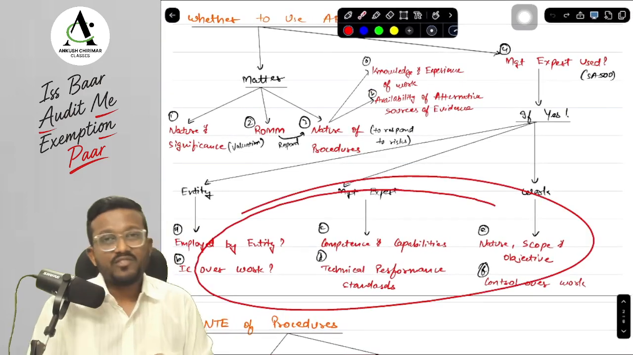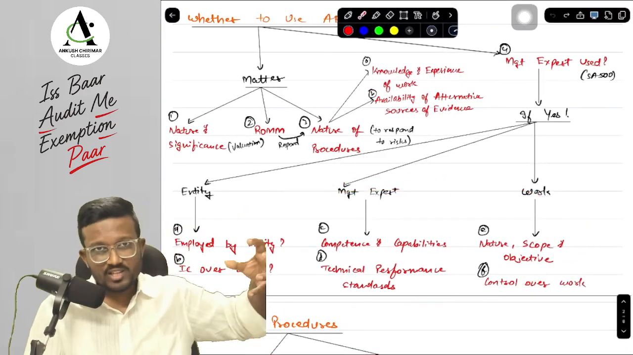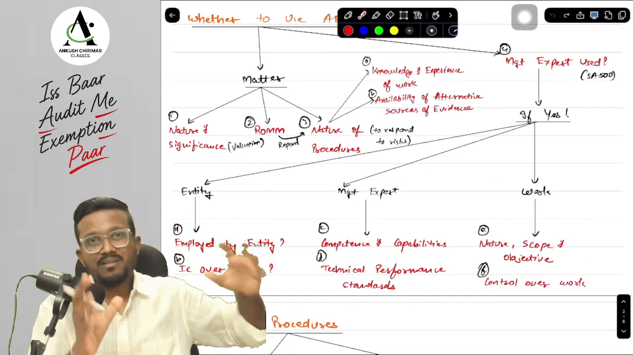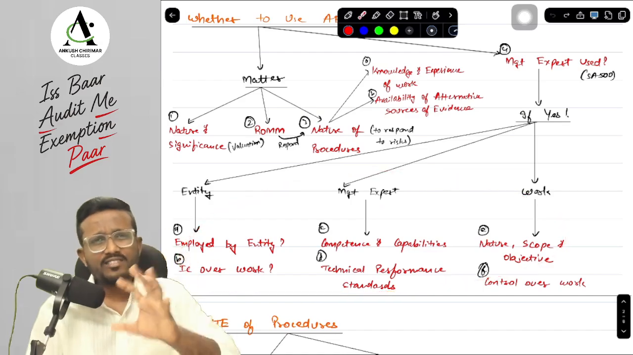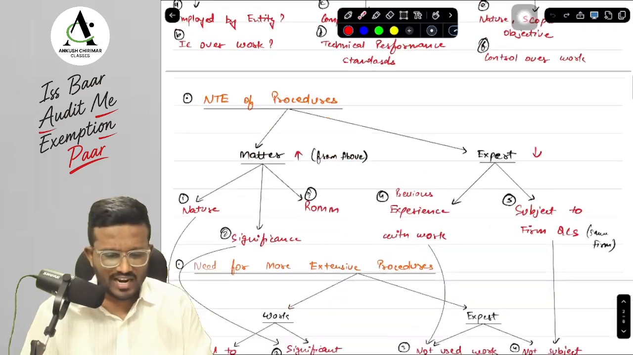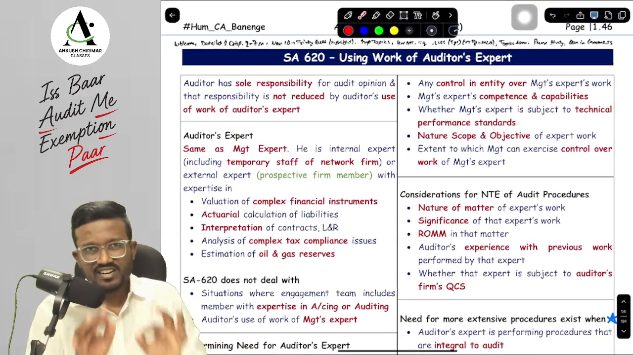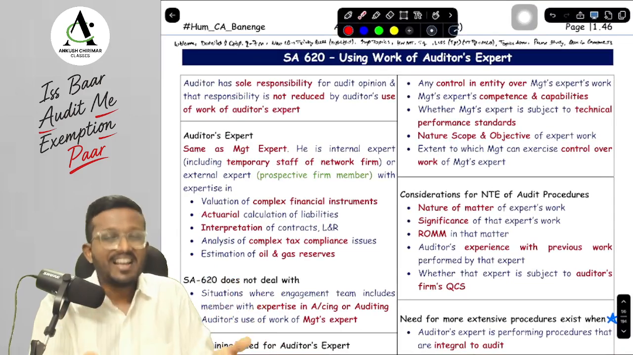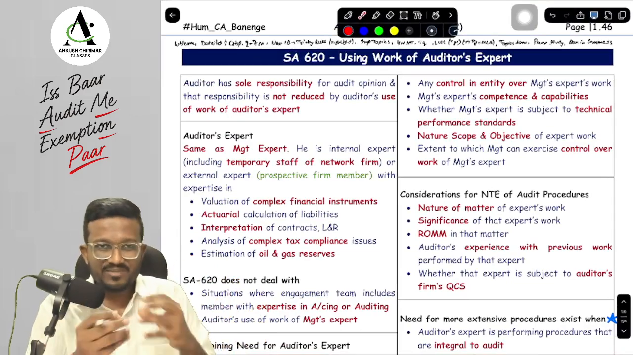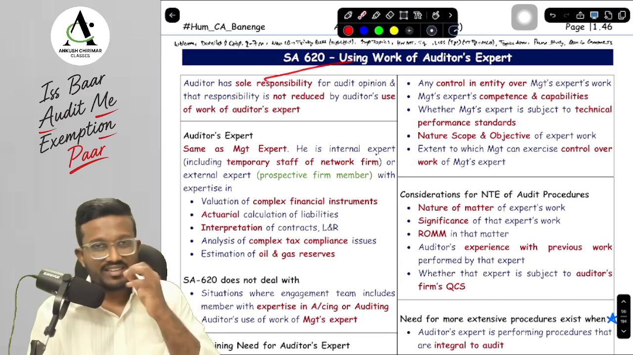Based on these factors we will decide, since the management has used a management expert, whether we should use an auditor's expert or not. Okay, yes sir, these are overall the factors that we had already discussed in your SA 500. Let's discuss it from the concept book, revision under revision. We have just identified whether we need to use the management or auditor's expert and where we need to use the auditor's expert. I'm just confusing between auditor and management, but don't mind about it.